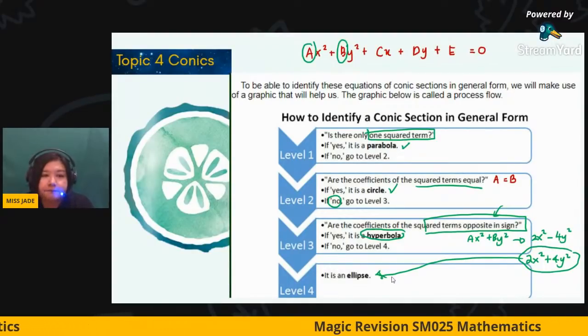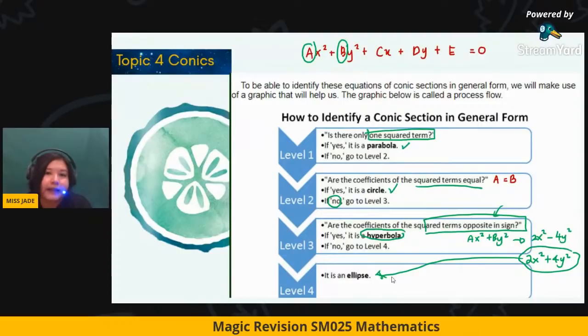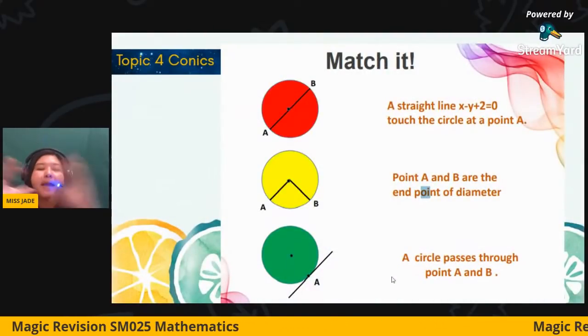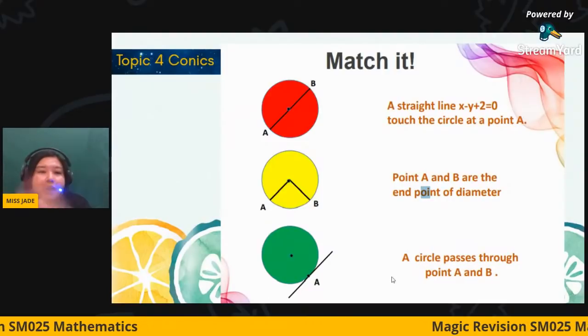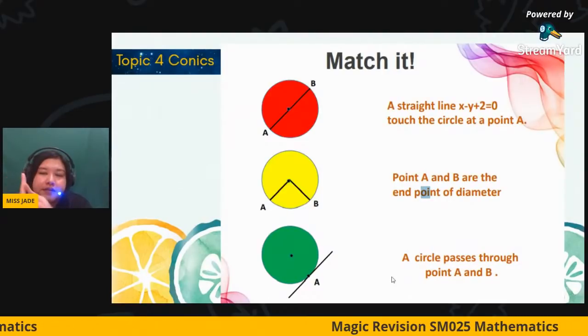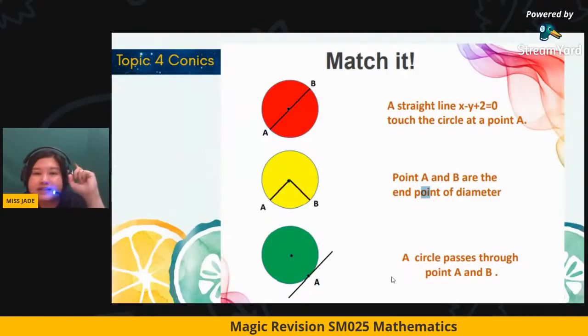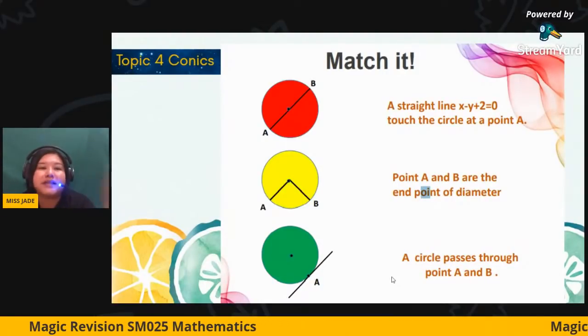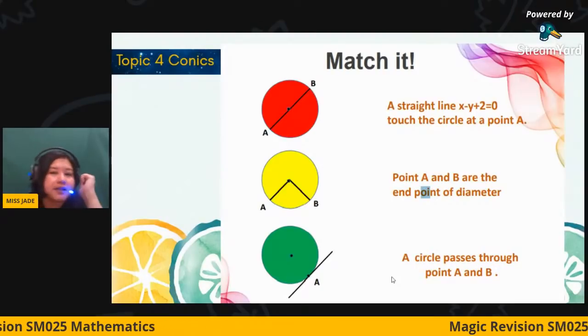Next, let us start with the circle. I have given you some sentences to match with the diagrams. For conics, the first thing you need to do is illustrate the scenario from the sentences. Then you can decide what the next step is. Let us take a look.